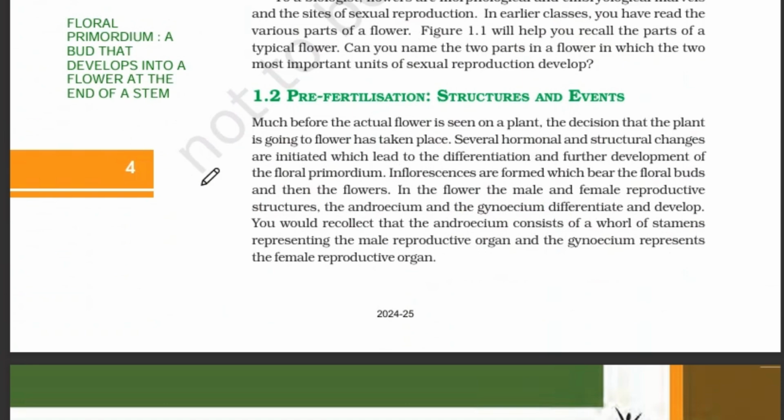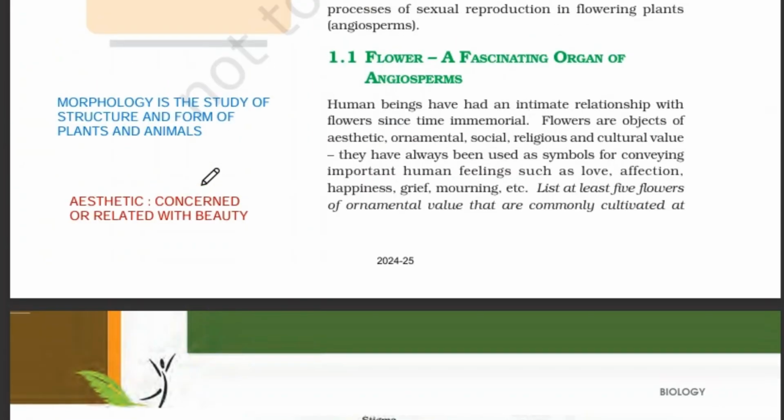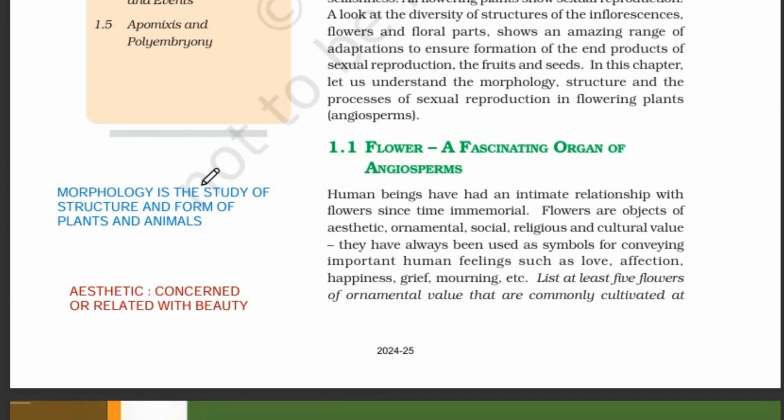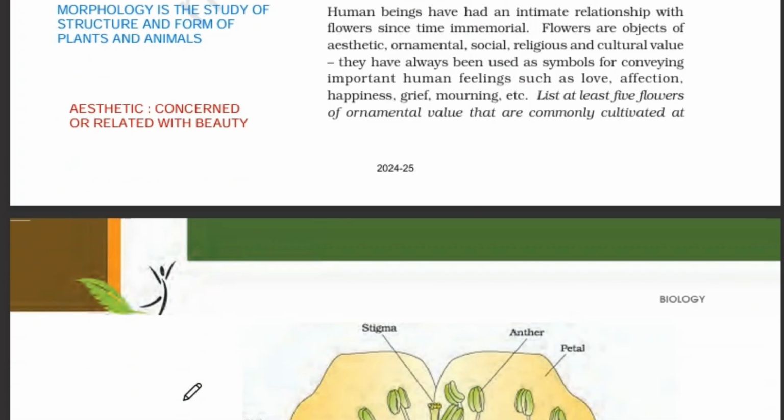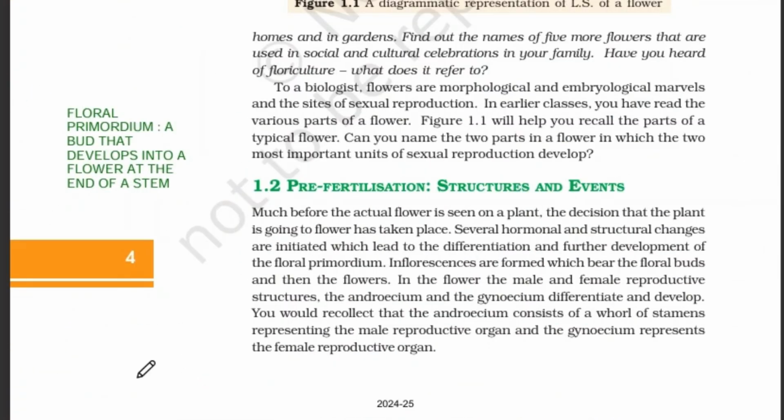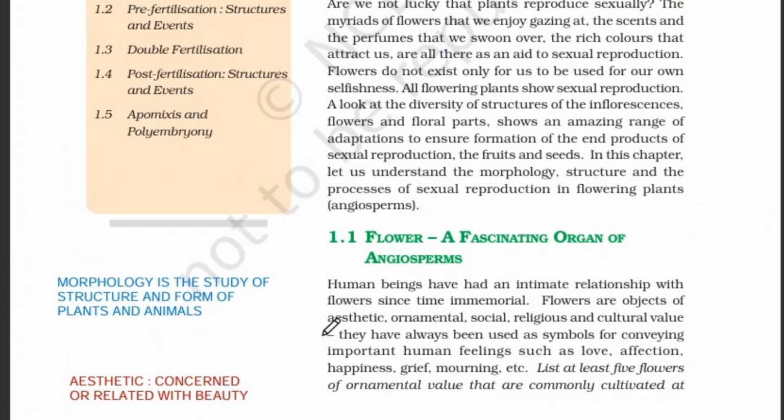I have typed this into the PDF right now. It's not given in the text, but it helps me to teach you easily. I have typed some meanings, so it will help me teach you. It's not given in the text. And finally, how we humans use them for our own selfishness, and the different inflorescences.